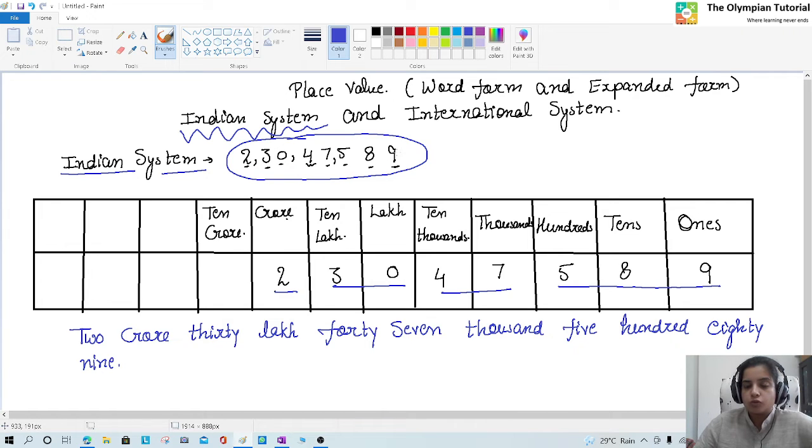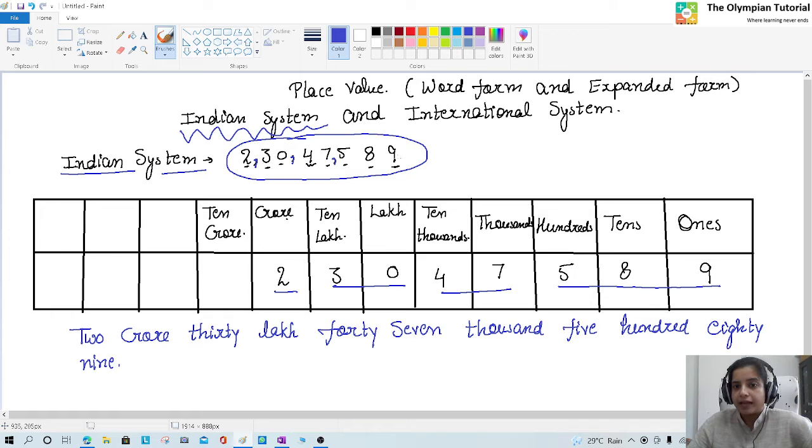For this purpose, we put commas before 3 digits, before 2 digits, before 2 digits, and we write each and every digit in the place value chart. It is not mandatory to make a place value chart in each and every question. After you learn these place value charts, all these things will come automatically in your mind. How? I will tell in the next step. So here, firstly let me complete this topic.